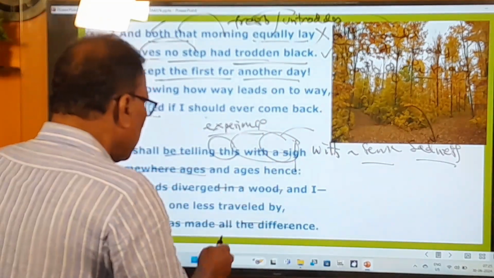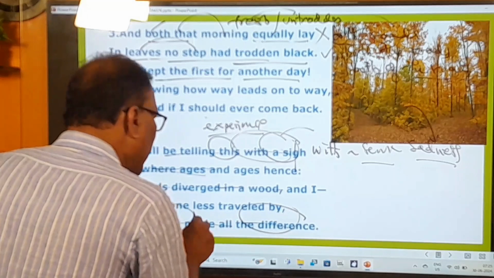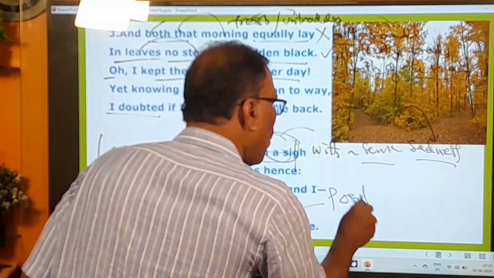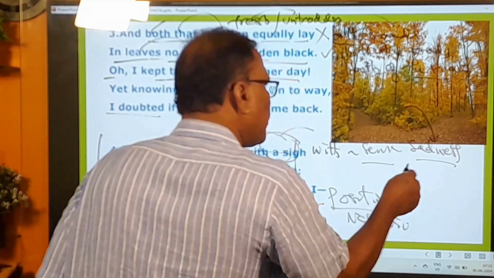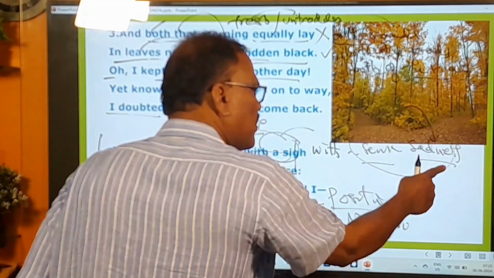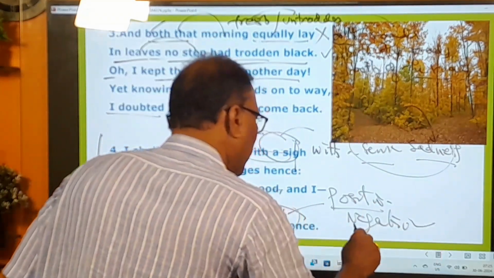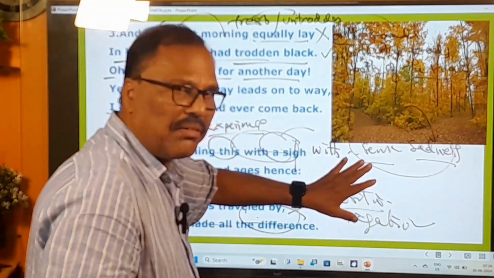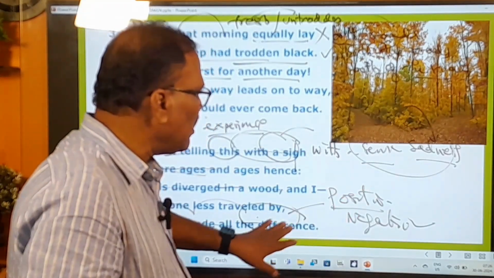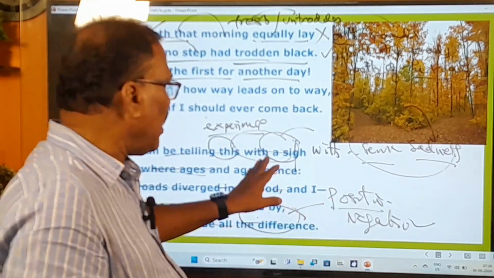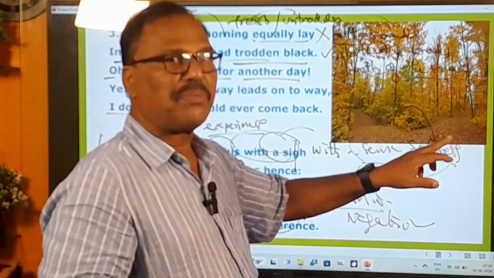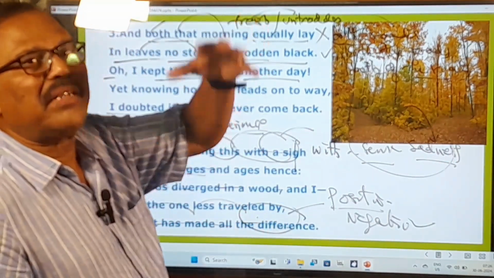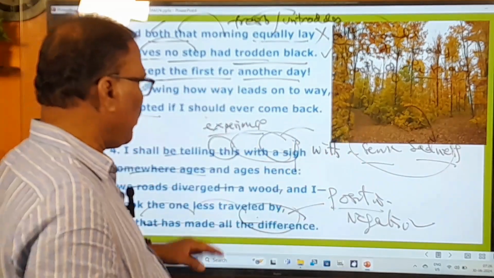So the poet says that has made all the difference. But what kind of difference is that? Whether it is a positive difference or a negative difference. I think, because he said these words with a sense of sadness, it is a negative difference only. From the context of this stanza, we can think that difference is a negative one, not a positive one, because he says it with a sigh, with a sense of sadness. Definitely this decision must have impacted him negatively.